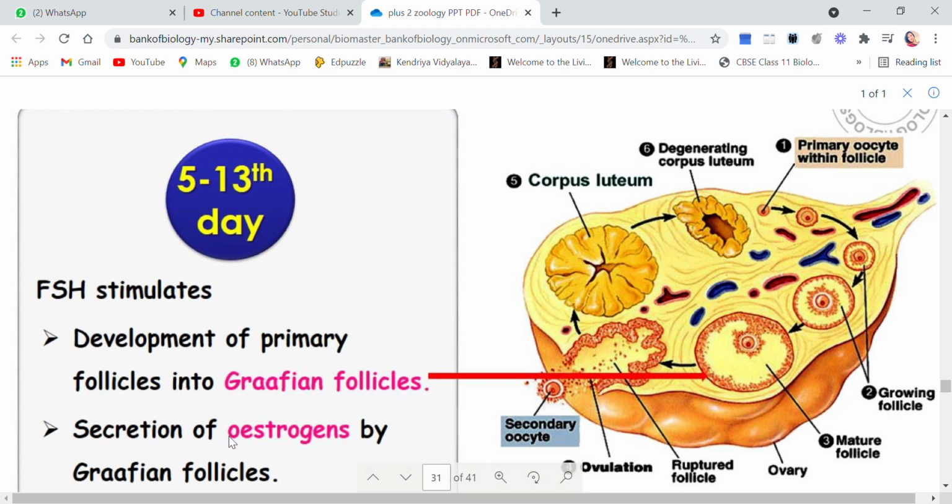Children, secretion of estrogen by the Graafian follicle is also under the control of FSH, because only when Graafian follicles are formed will estrogen be secreted. And who is responsible for the formation of Graafian follicles? FSH, which stimulates the development of primary follicles. So both these actions are under the command of FSH, which is secreted by the pituitary, and this takes place between the 5th to 13th day of the cycle.